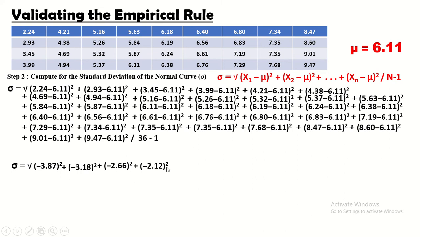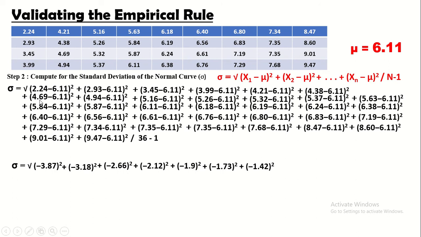Sinubtract natin ito, ito po ang lumabas, negative 2.12 quantity squared. Next, we have 4.21 minus 6.11 quantity squared. Sinubtract natin itong dalawa, so naging negative 1.9, pero yung squared po nandun pa rin. And then sinubtract po natin ito, negative 1.73 squared.